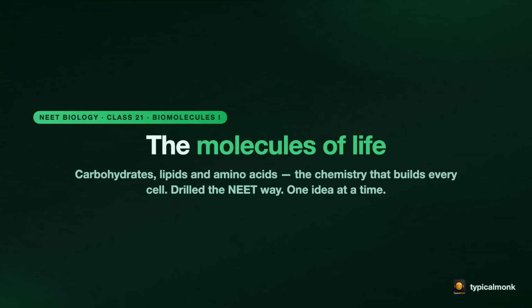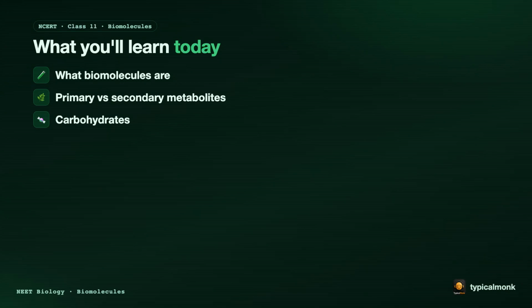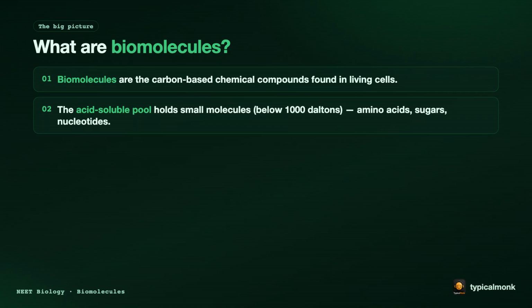Today we step into a new chapter, biomolecules, the molecules of life. Today we see carbohydrates, lipids, and amino acids, the chemicals that build every cell. One idea at a time. Here is today's path. 5 stops. First, what biomolecules are. Second, primary and secondary metabolites. Third, carbohydrates. Fourth, lipids, they store. And fifth, amino acids.